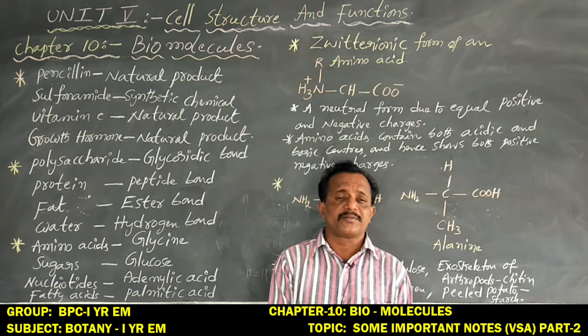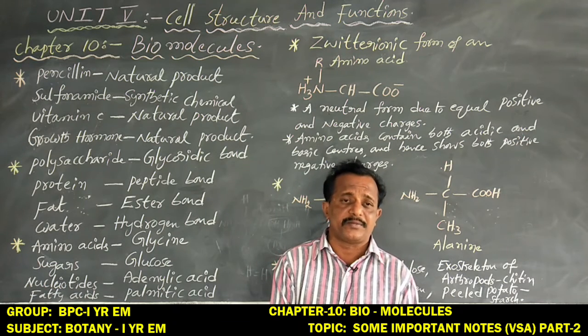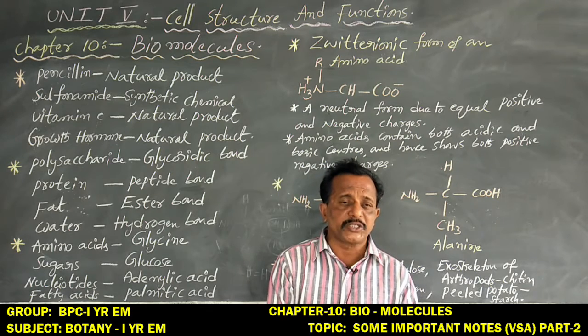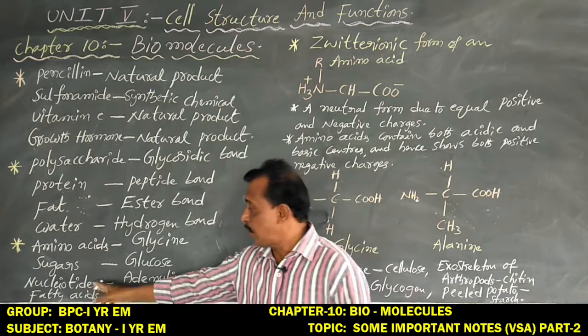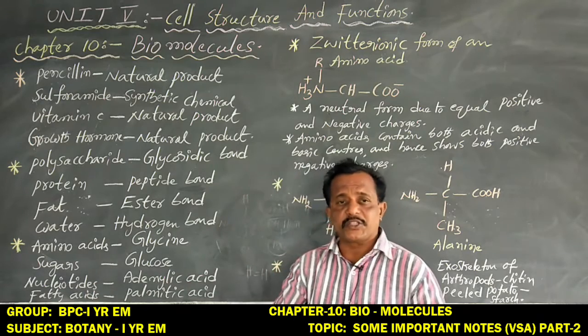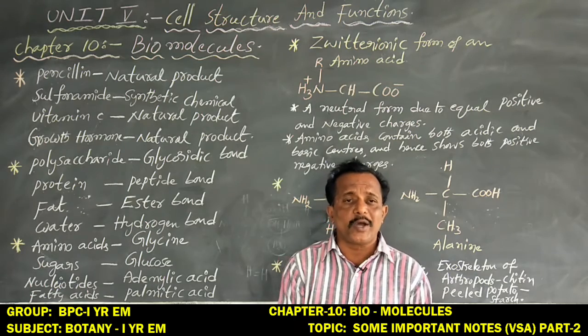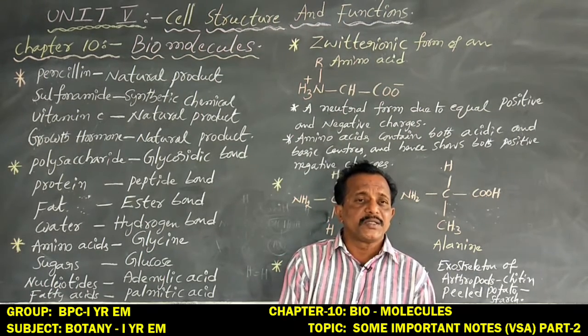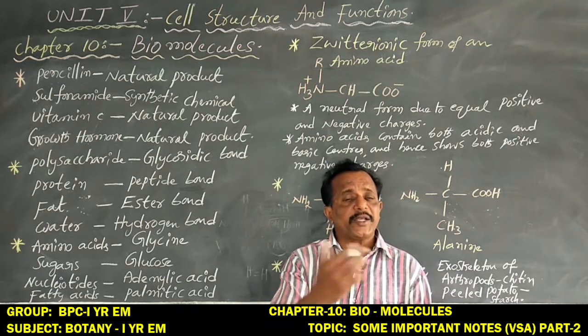DNA and RNA contain three components: nitrogen base, pentose sugar and phosphate group, which together are known as a nucleotide. The first nucleotide is adenylic acid. Next are guanylic acid, cytidylic acid, thymidylic acid and uridylic acid.